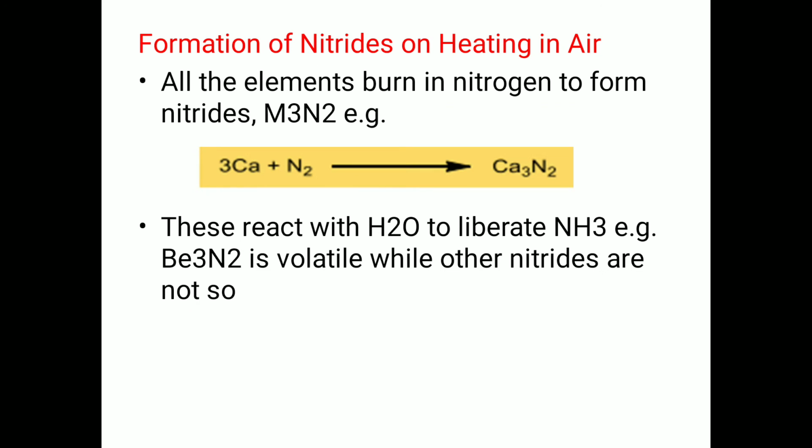Formation of nitrides on heating in air. All the elements burn in nitrogen to form nitrides of M3N2 type. For example, calcium reacts with nitrogen and calcium nitride is obtained. These react with water to liberate ammonia. Beryllium nitride is volatile while other nitrides are not so.